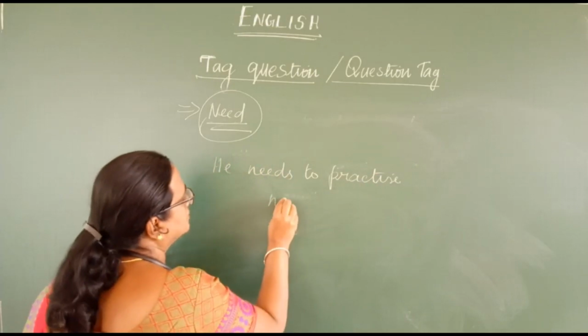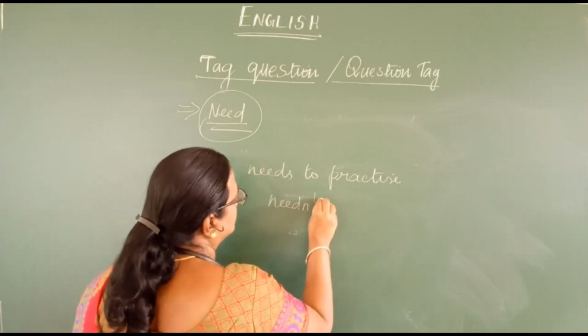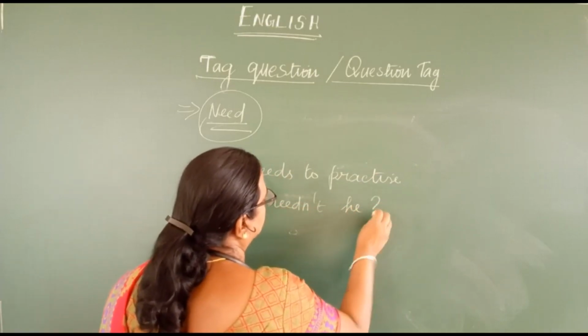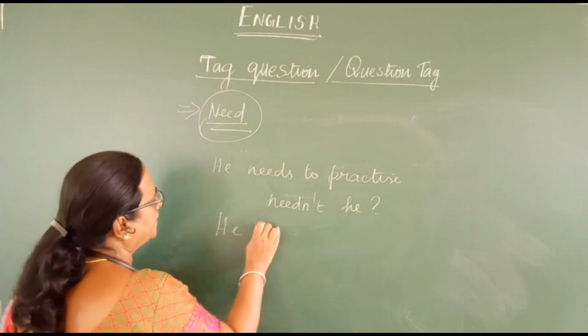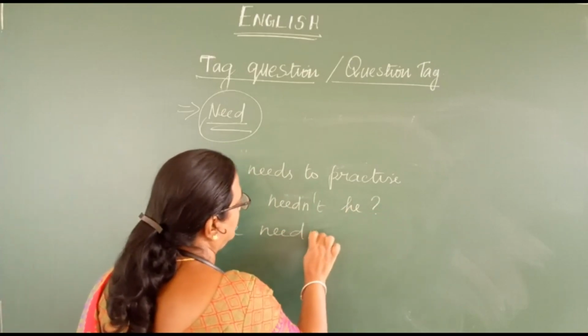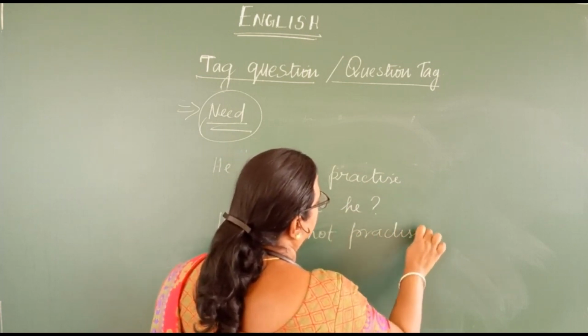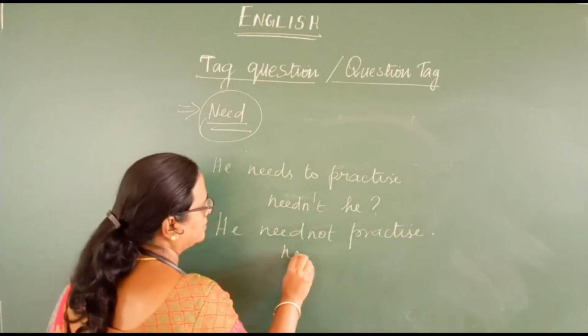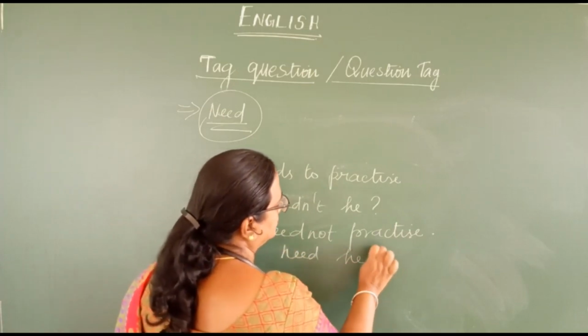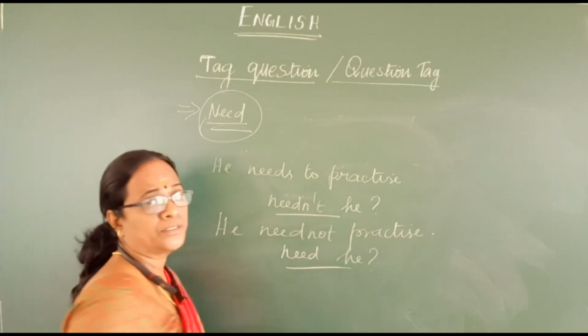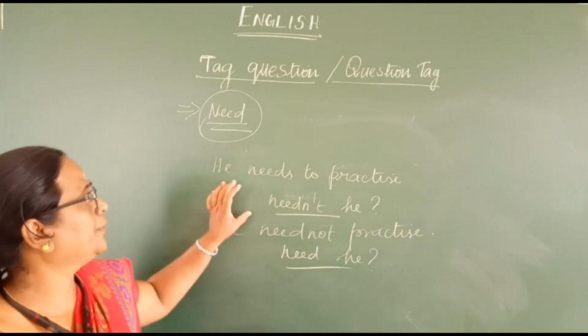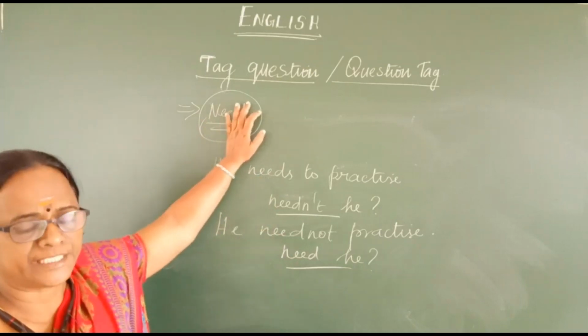Here you can write needn't he. He need not practice. Then you can write need he. So these are the question tags you are going to frame for the word need.